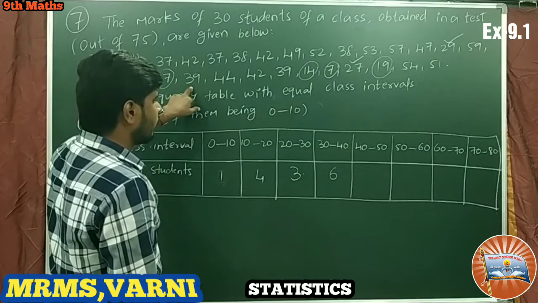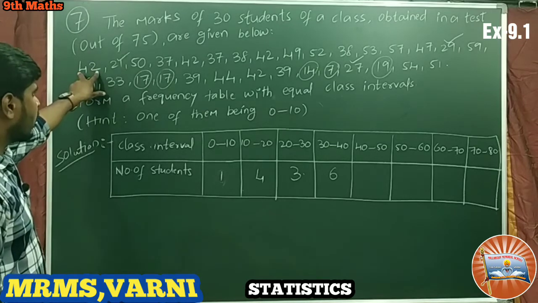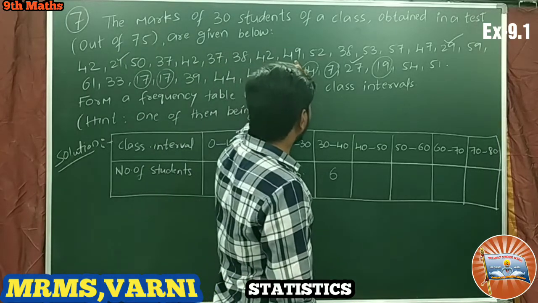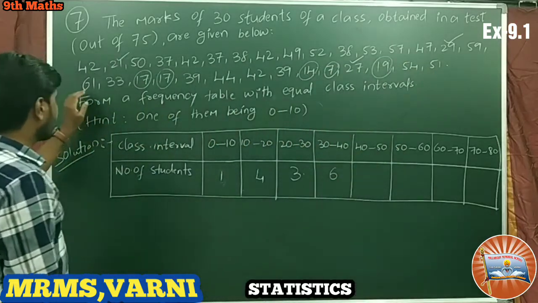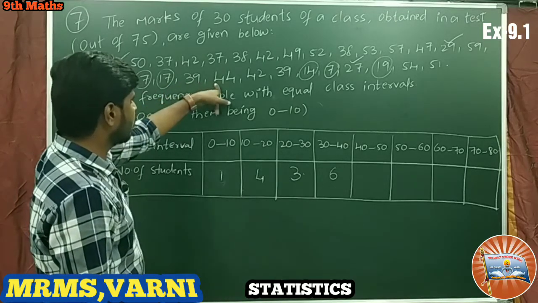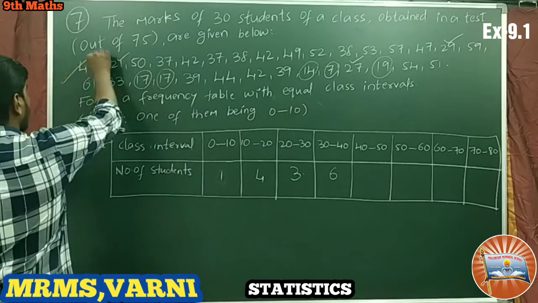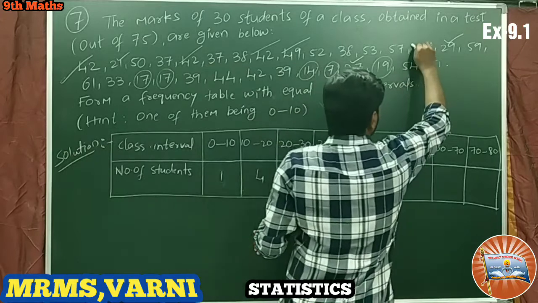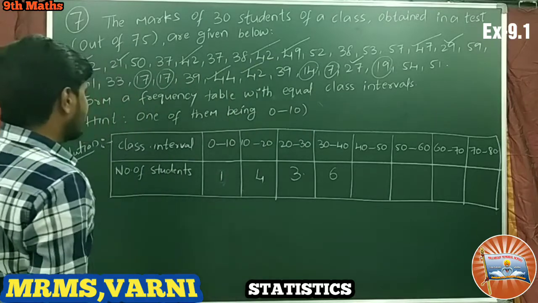Next we shall check 40 to 50. So it lies between 40 to 50. 1, 2, 3, 4, 5, 6, sorry, this is 6, 7 members. Look here, 1, 2, 3, 4, 5, 6, 7. Okay, 7 members.